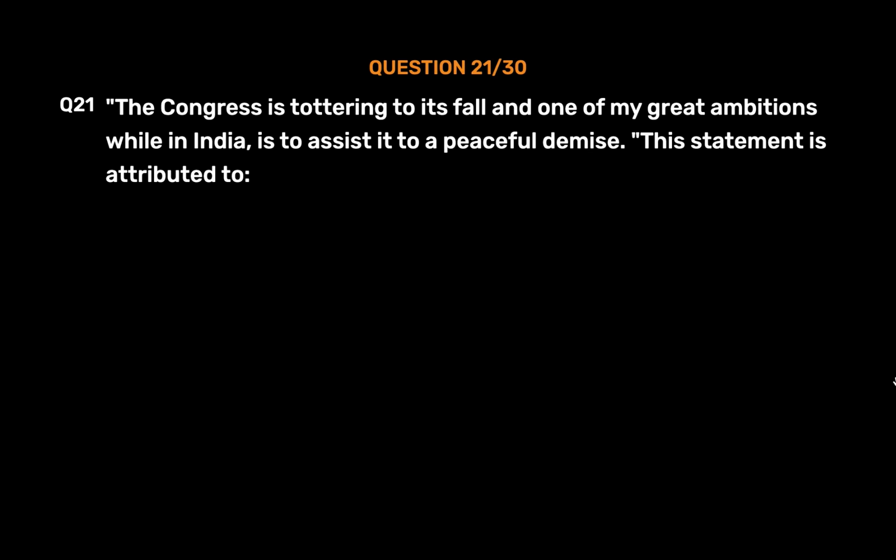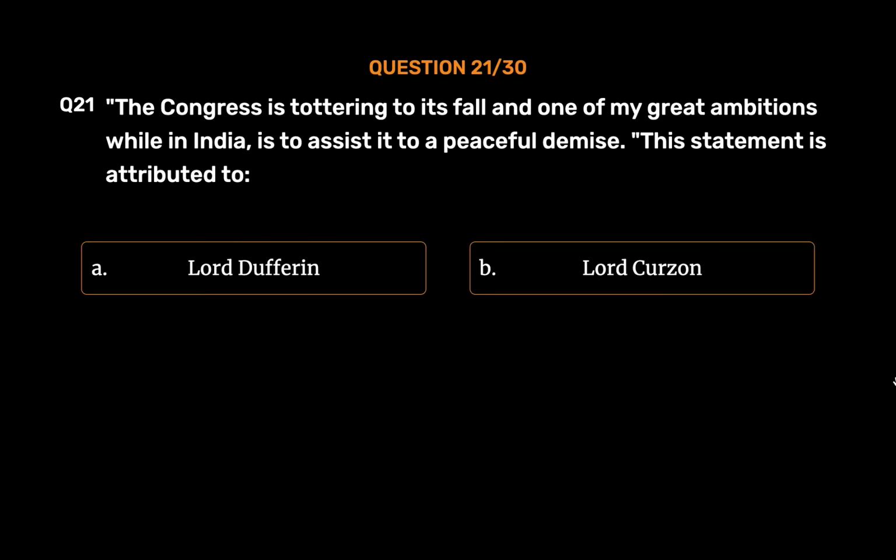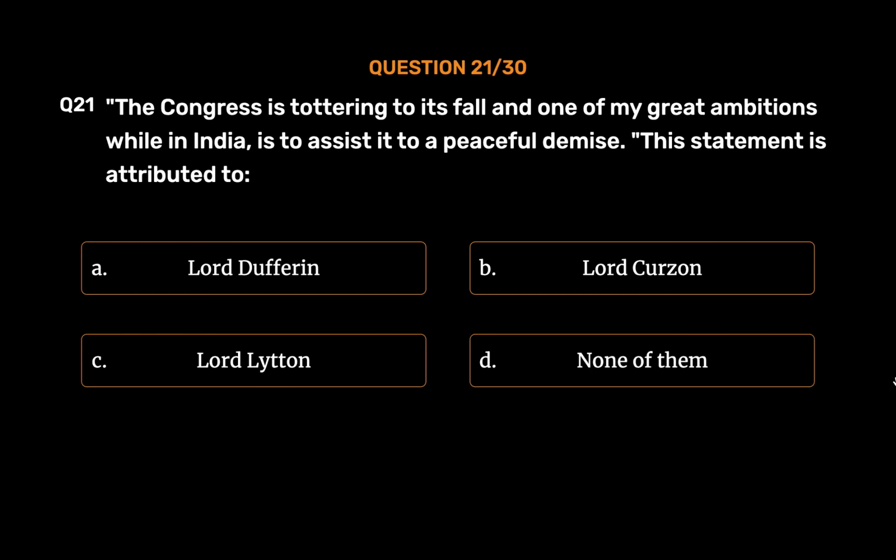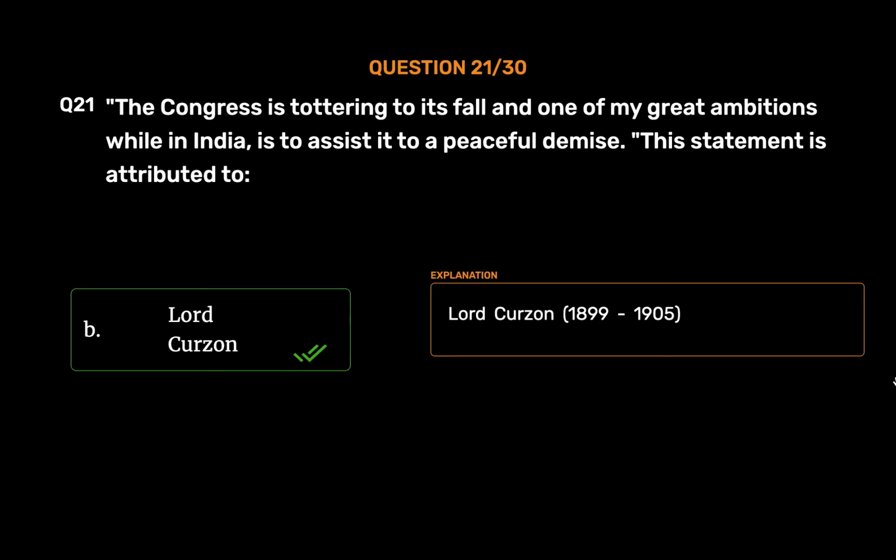This statement is attributed to option A. Lord Dufferin. Option B. Lord Curzon. Option C. Lord Lytton. Option D. None of them. The correct answer is option B. Lord Curzon. Lord Curzon, 1899 to 1905.